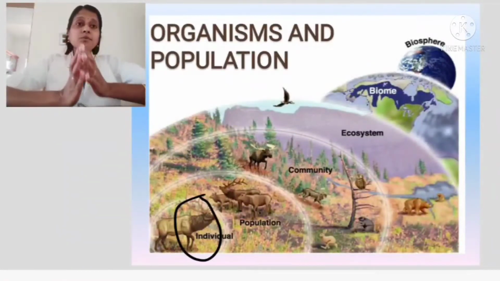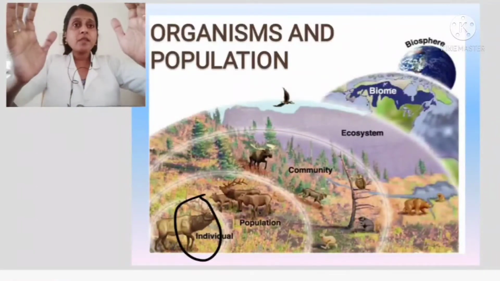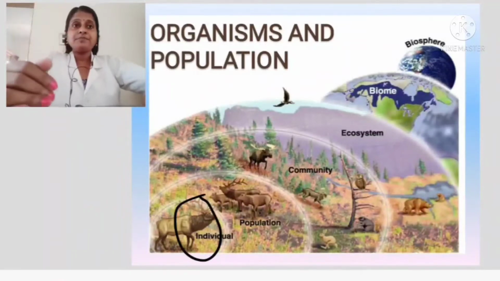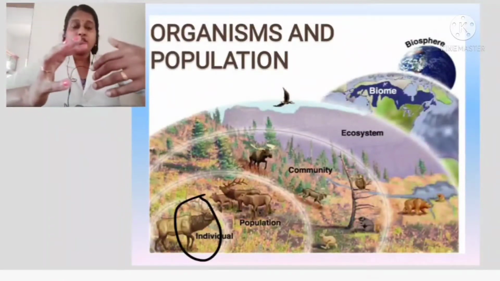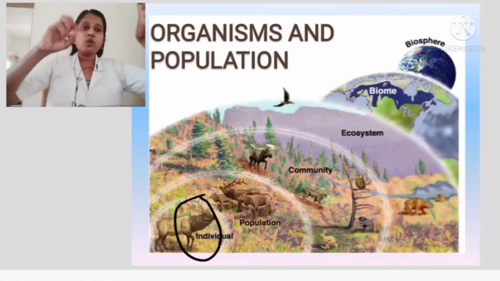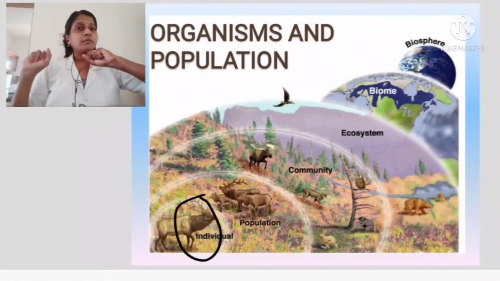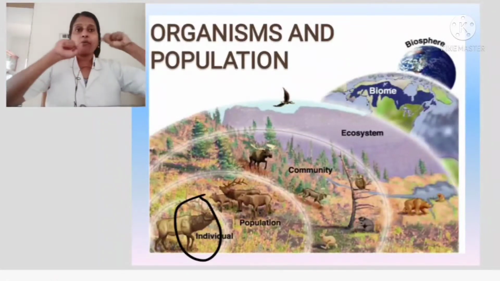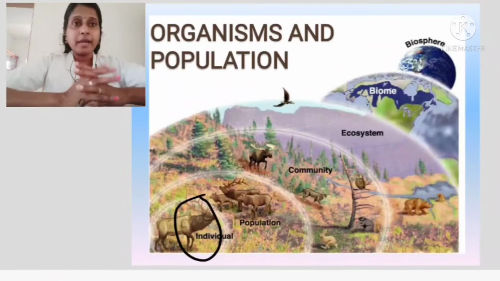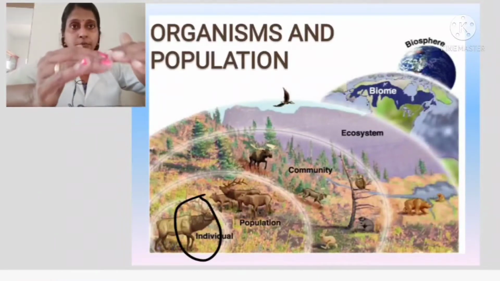When these organisms group together, they form a bigger one. What do we call it? We call it a population. Next, when you see many types of populations, like cat population, dog population, plant population, insect population and human population, and all of them combine together, they form a community.